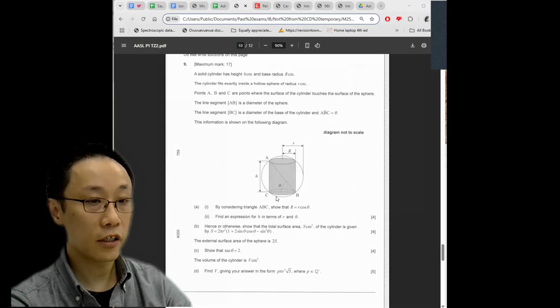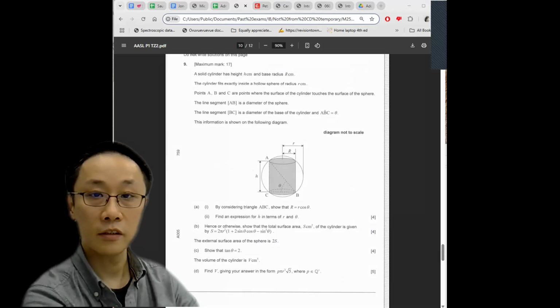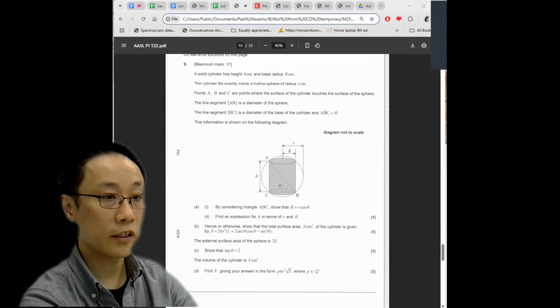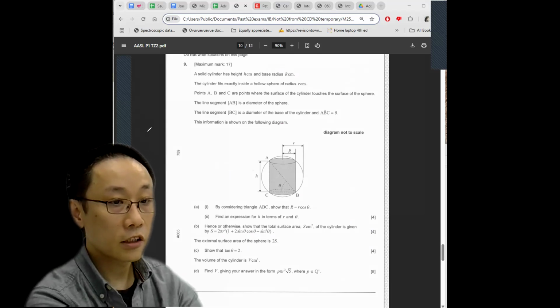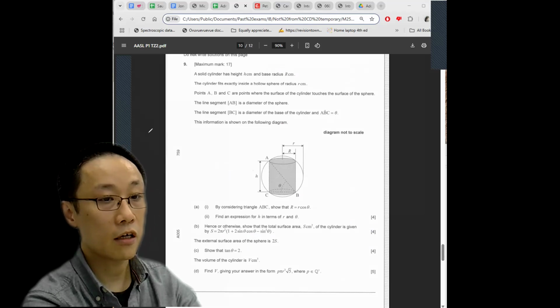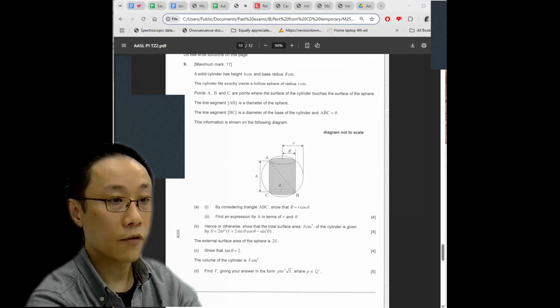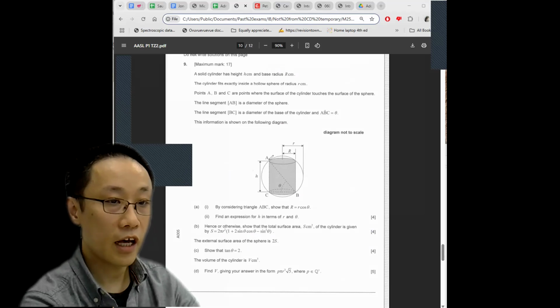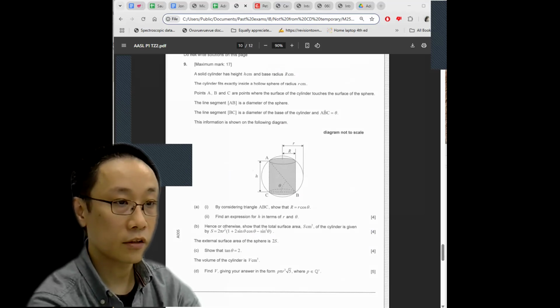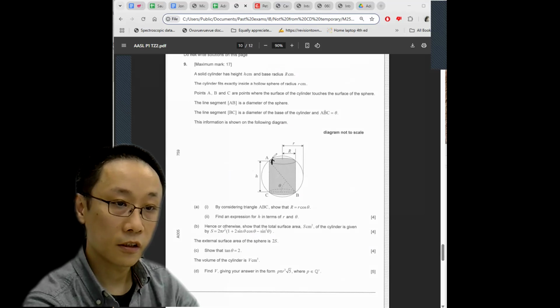Last question with some trigonometry and geometry. A cylinder fitted in the sphere. By considering triangle ABC, show that big R is small r cos theta. So if you can realize that AB is a diameter, which is 2r, let me change color.